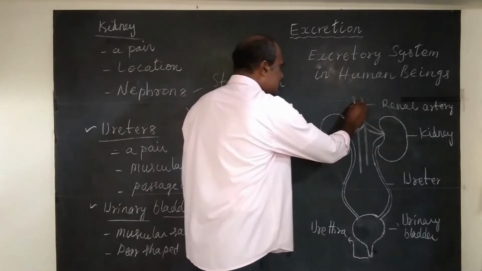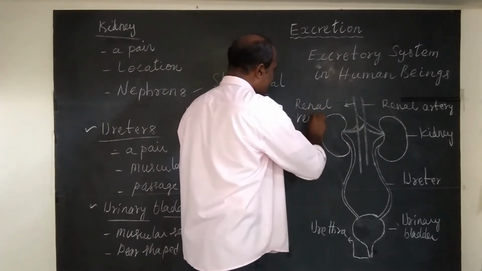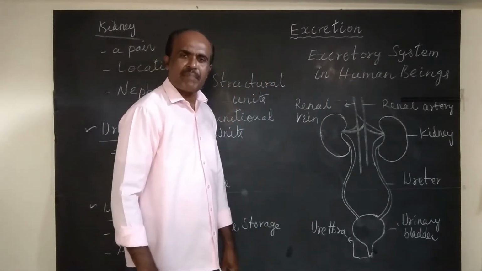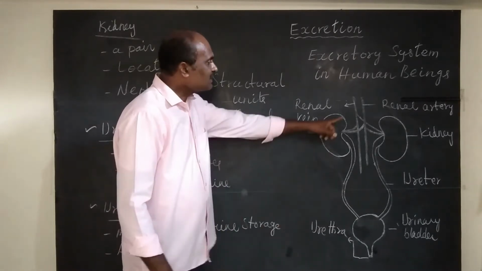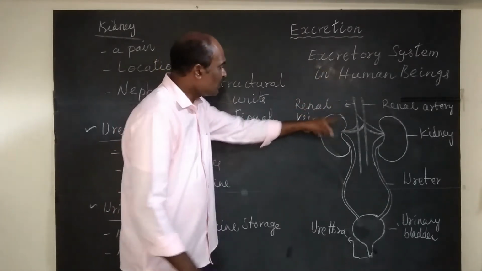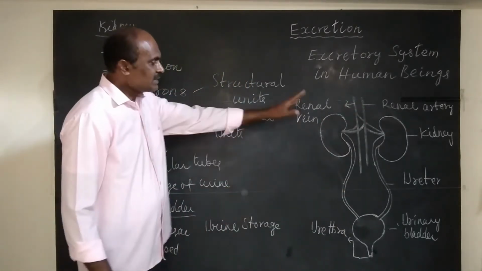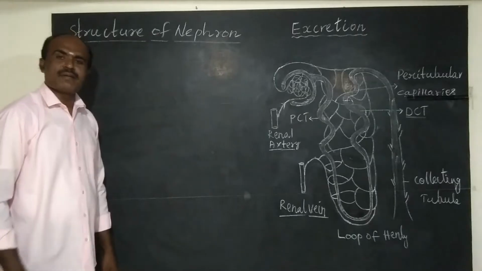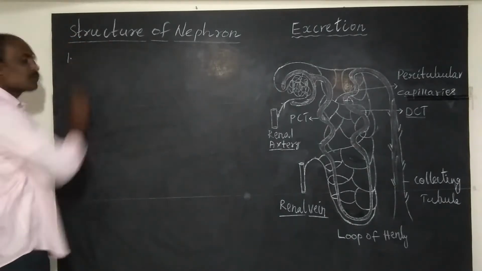And this is renal vein. So after purification, purified blood without nitrogenous waste materials is sent out of the kidney through renal vein. So this is about the structure of human excretory system. Let us study the structure of nephron. Nephron consists of two parts.